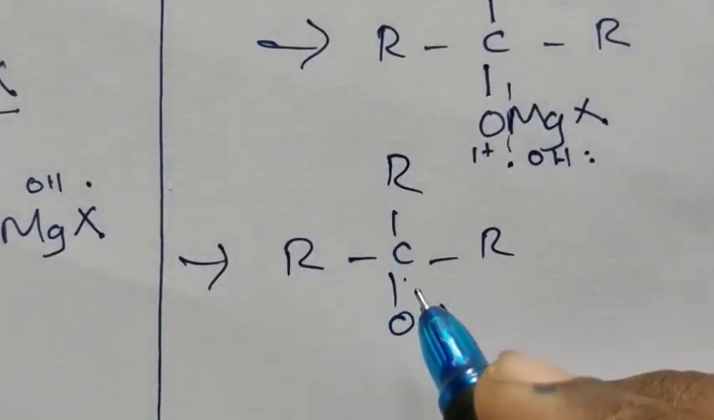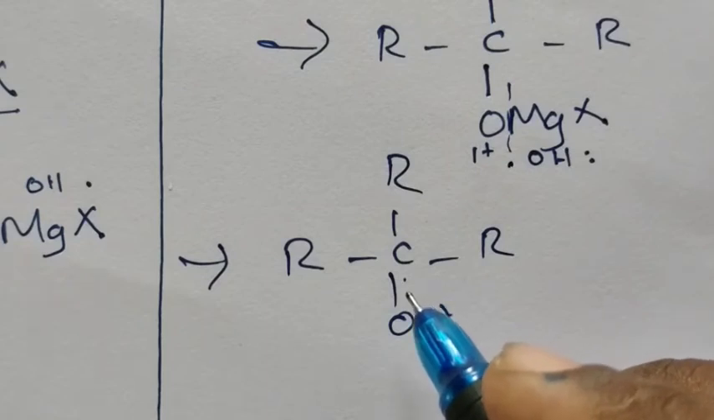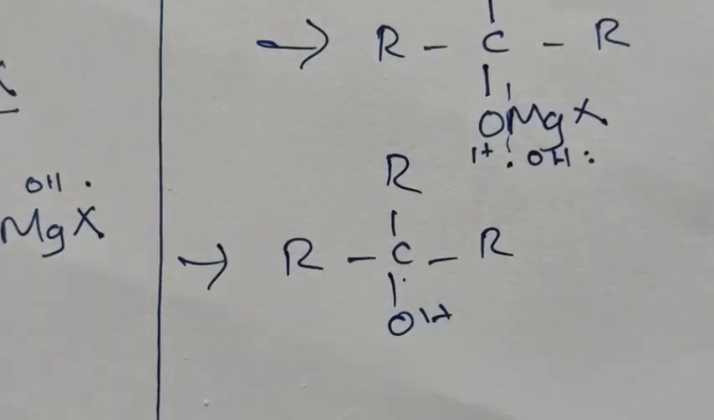So usually, on treatment with the Grignard reagent, formaldehyde or methanol produces primary alcohol, other aldehydes produce secondary alcohol, and ketones produce tertiary alcohol.